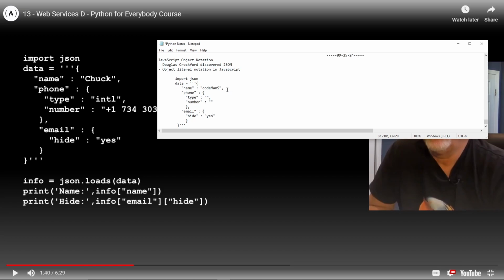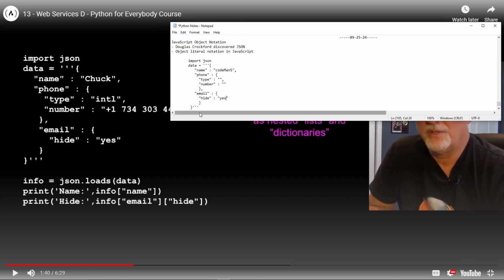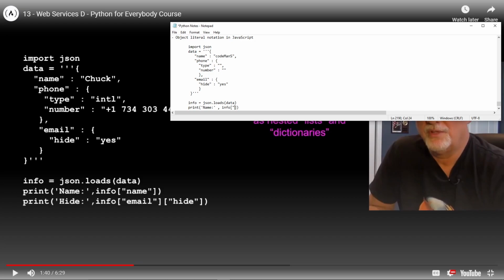All right, so now we've got some stuff down here. We're going to say info equals JSON.loads. We'll do data. All right. We'll say print, we're going to put name like this. We'll have info. We're going to have some brackets and some quotes, and inside of the quotes we'll put name.